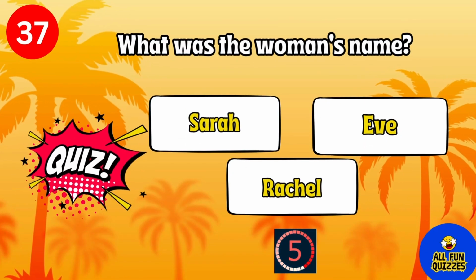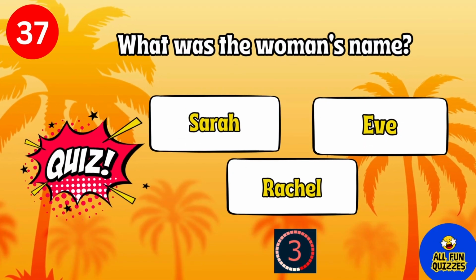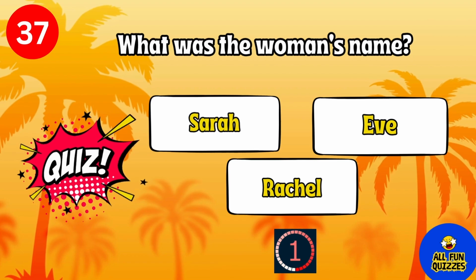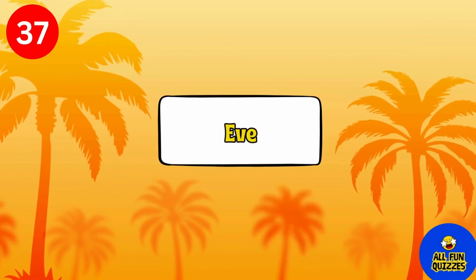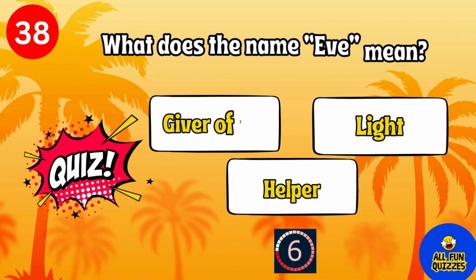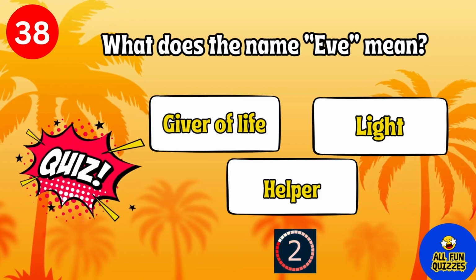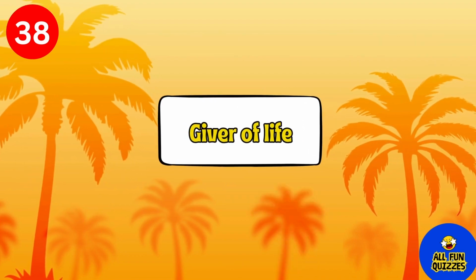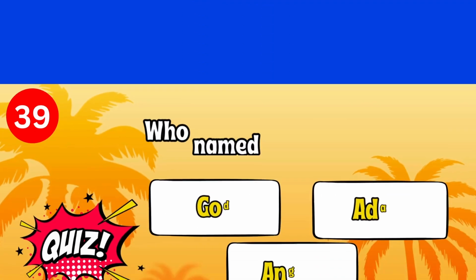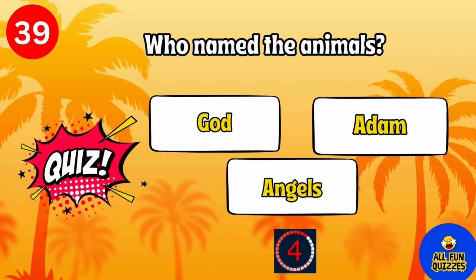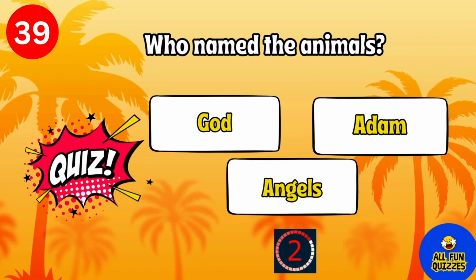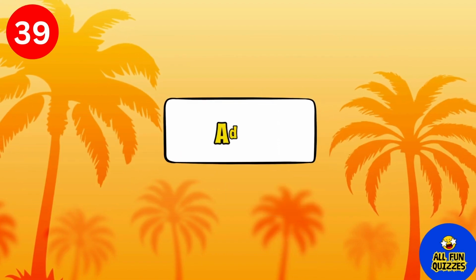What was the woman's name? Eve. What does the name Eve mean? Giver of life. Who named the animals? Adam.